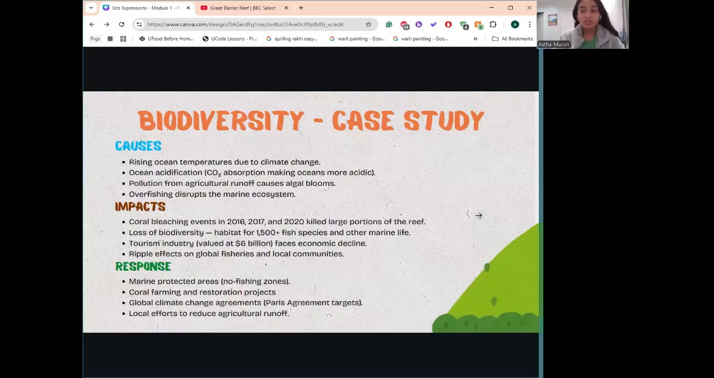And then once the algae dies off, it absorbs all the oxygen in the ocean, which causes fish to die because fish need that oxygen to survive. So algal blooms are resulting in organisms in the ocean dying.